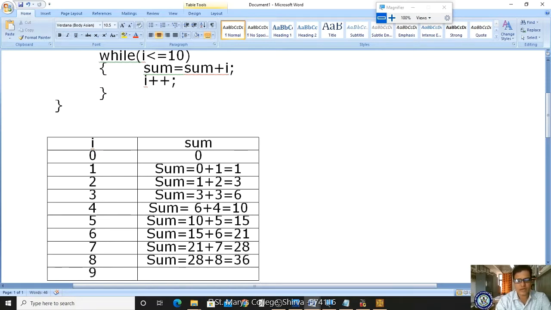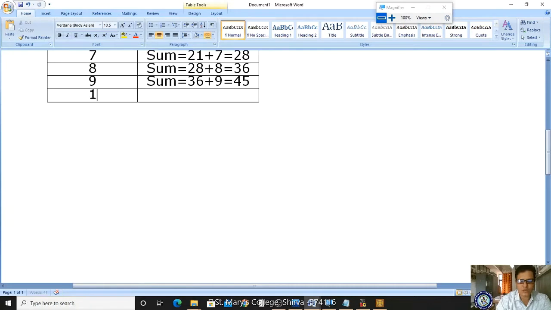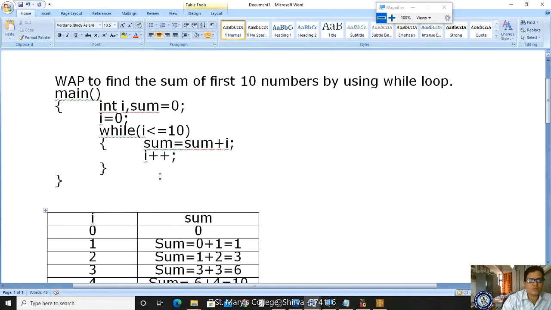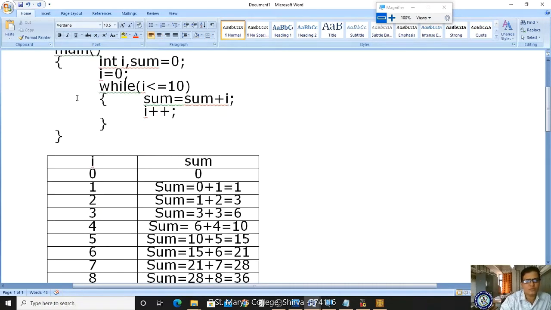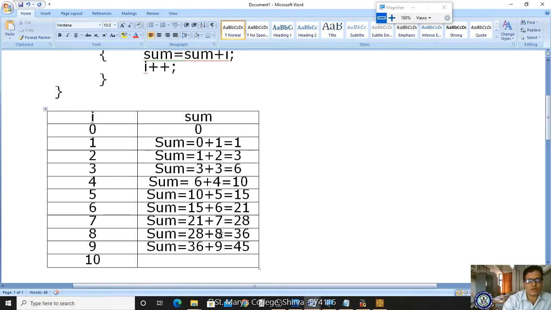Clear? And 9. Now what will happen? 9 less than or equal to 10, condition true. Sum is equal to 36 plus I value. What is the I value? 9. That is 45. Clear? Now I becomes 10. 10 less than or equal to 10, condition true. This is only for your understanding purpose. Don't write all these things.